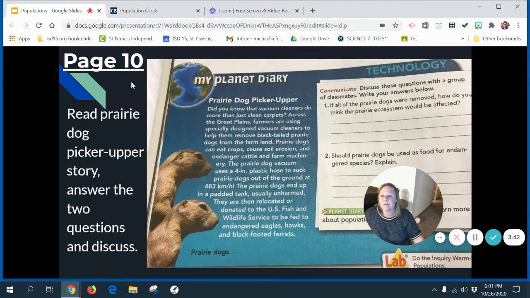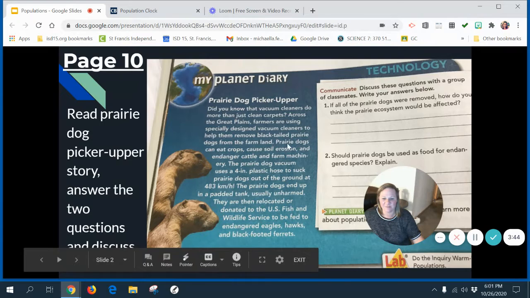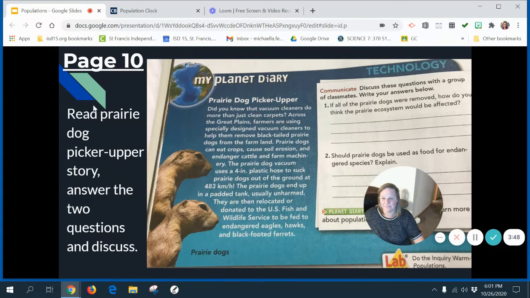All right. On page 10, if you turn to that page, otherwise, if you don't have a paper book, I'll just read the page to you. I think this is kind of a funny story. It's called Prairie Dog Picker Upper. And it's one of my favorite stories in the book. So it says, did you know that vacuum cleaners do more than just clean carpets? Across the Great Plains, farmers are using specially designed vacuum cleaners to help them remove black-tailed prairie dogs from the farmland. Prairie dogs can eat crops, cause soil erosion, and endanger cattle and farm machinery.